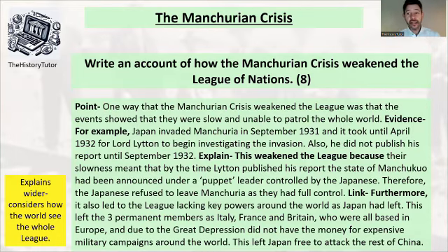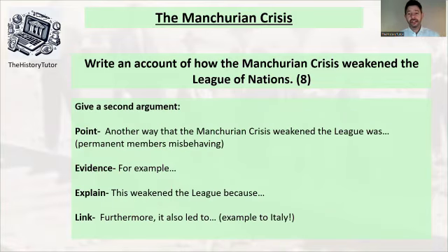Now there needs to be a second idea. So of course you can have a go at a second idea. You could talk about the league being generally weakened in the world and the impact. You could start linking to Abyssinia and Italy if you wanted here. In that idea, the first paragraph has already explained two really successful ideas, but you can try and get a furthermore, as I said, with the example of Italy and Abyssinia. You could do the whole argument here of permanent members misbehaving, which would link nicely to Italy, as you can see there.